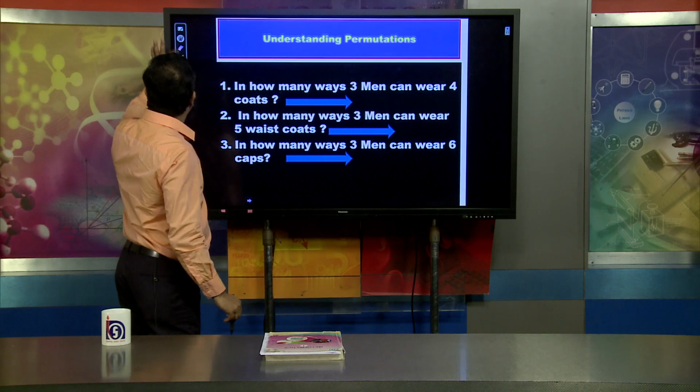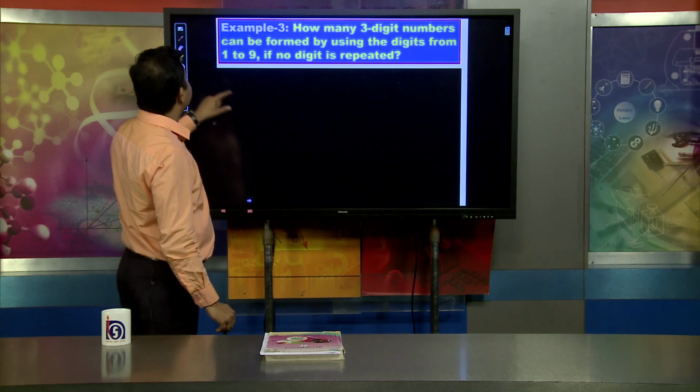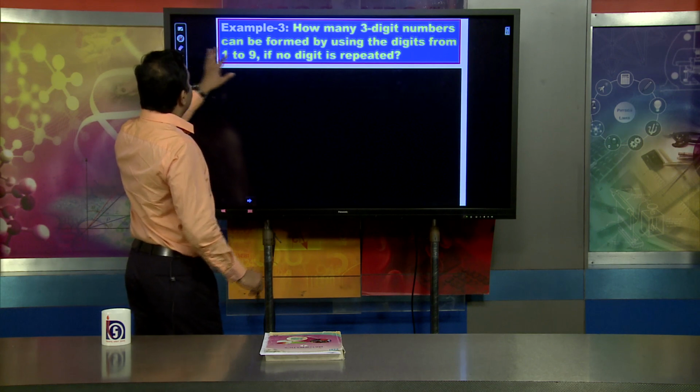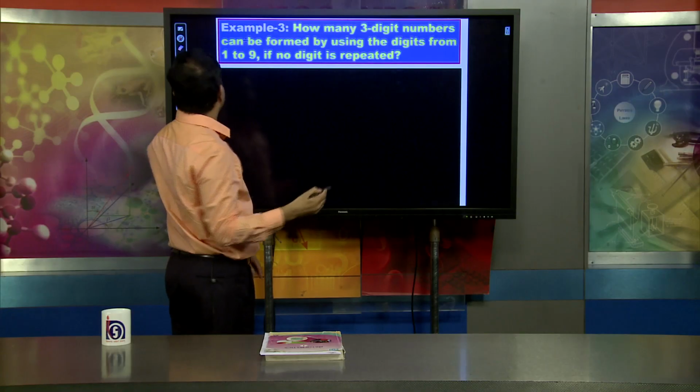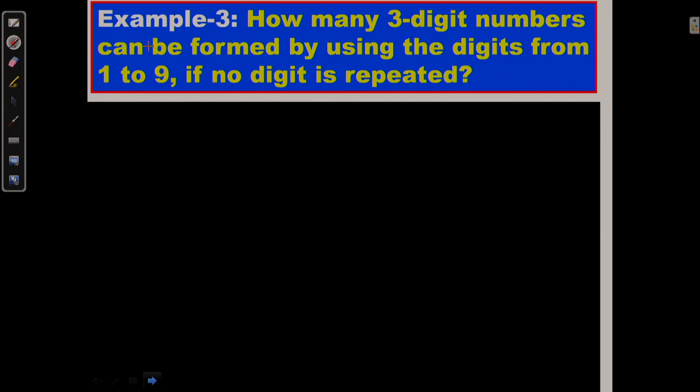Now we move to another example, which is a very important thing. Suppose how many 3 digit numbers can be formed? This is a very important part of permutation. How many 3 digit numbers can be formed using the digits from 1 to 9? There are a total of 9 digits.